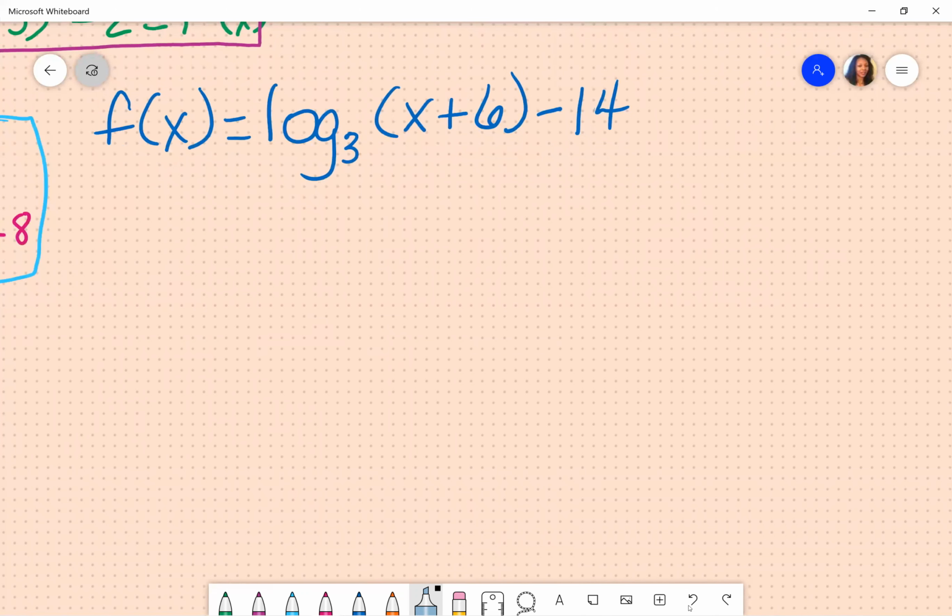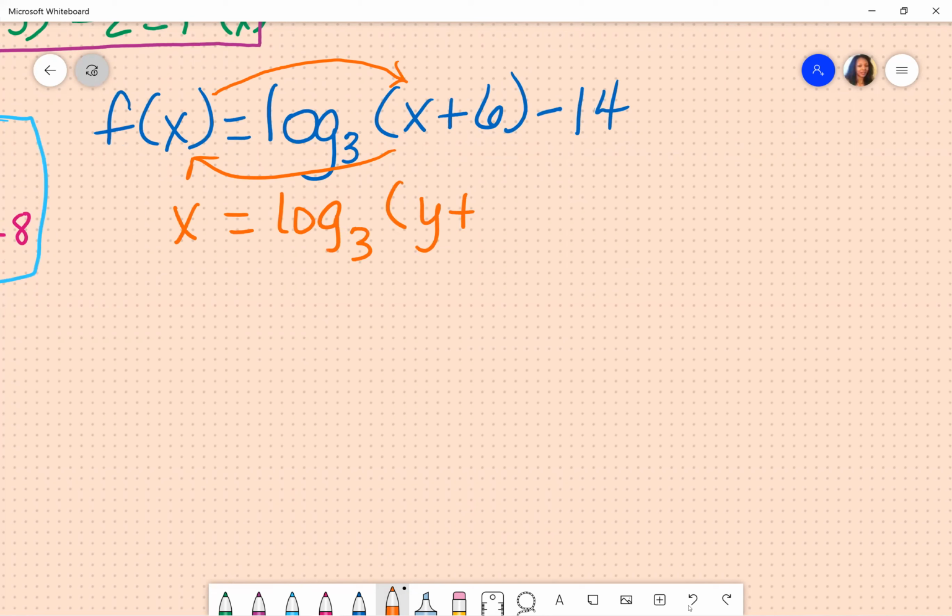So now using this problem, we're going to use the same steps. I'm just skipping to step 2. This should be a y. We're going to swap it out. So x is on the left-hand side of the equal sign, log base 3, and then instead of x on this side, we change that to y plus 6 minus 14.